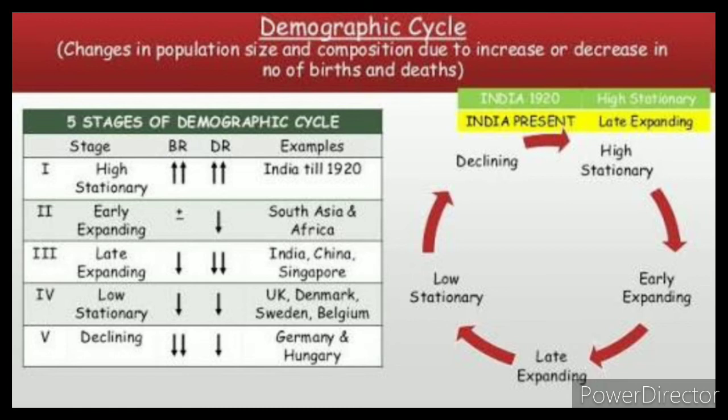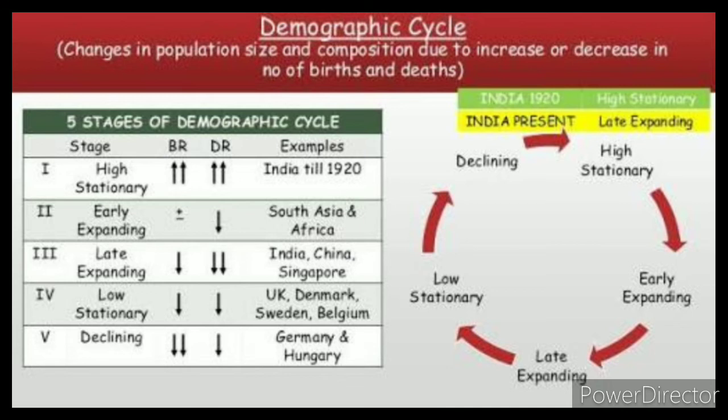So these are the five stages of the demographic cycle: high stationary, early expanding, late expanding, low stationary, and the stage of declining. In the high stationary, there was high birth rate and high death rate. India was in this stage till 1920.